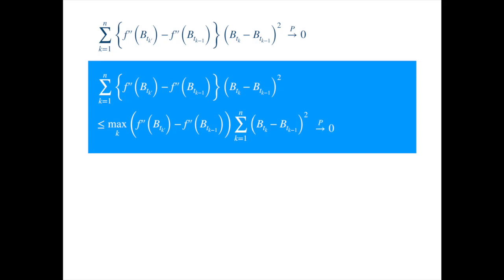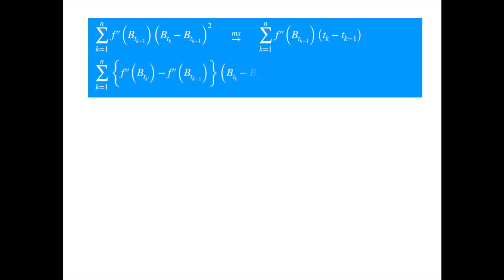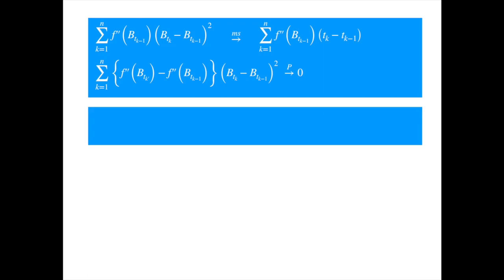Let's summarize the conclusions of the two steps. Assuming that the function value is evaluated at the left end of the interval, we showed that the square of the increments term converges in the mean square sense to the following expression. In the second step, we showed that changing the evaluation point to an arbitrary point in the interval does not affect this conclusion, because the difference between the two tends to zero in probability. Combining the two steps, we conclude that the second summation in Ito's formula converges in probability to the following expression, which is a well-defined integral in the limit as n becomes large.